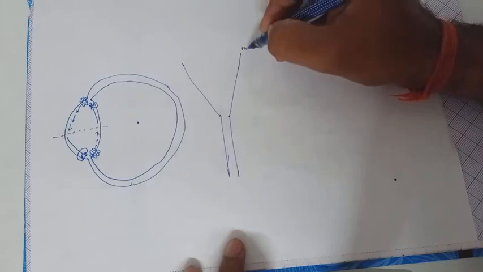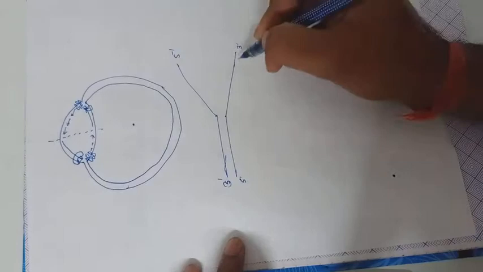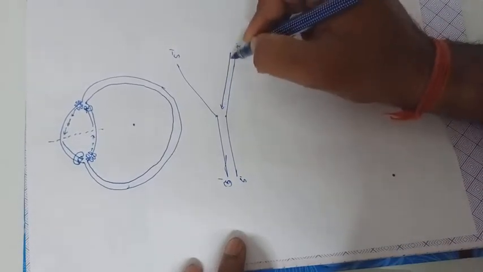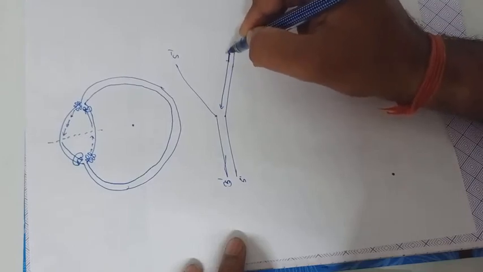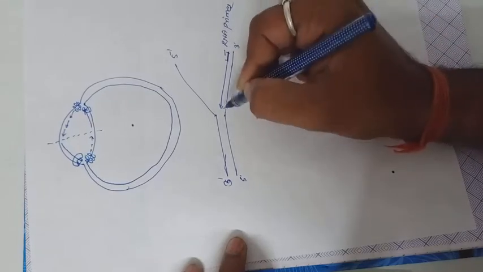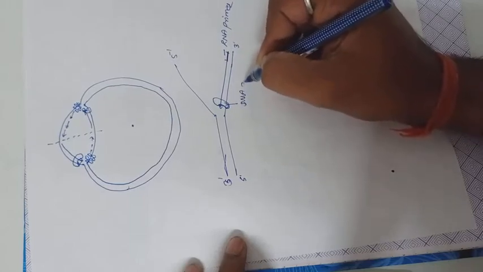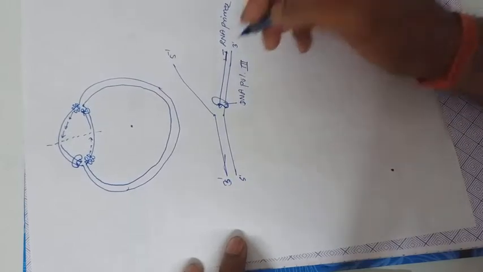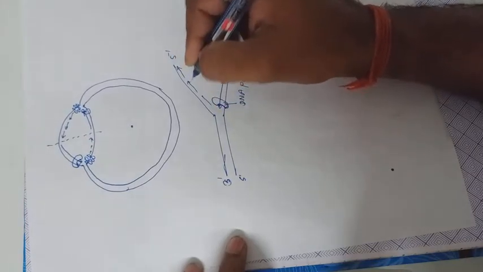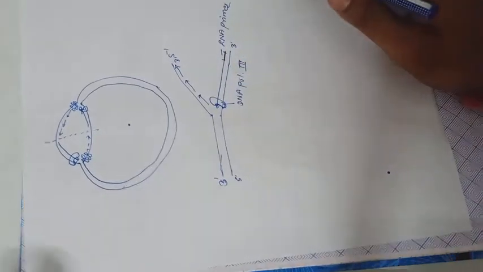This is the 3 prime region and this is the 5 prime one, and here again 3 prime and 5 prime. The direction of synthesis is 5 prime to 3 prime. This is the binding region of the RNA primer. This primer is elongated with the help of the enzyme DNA polymerase 3, and this strand is synthesized in a discontinuous manner. It is also in the 5 prime to 3 prime direction. There is no change of direction.